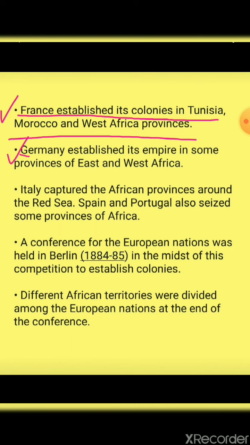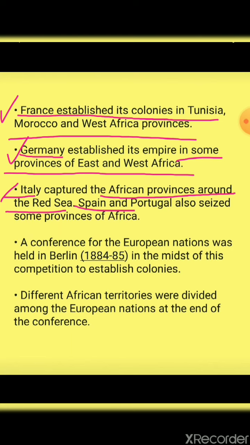Now we'll move on. We have seen England, we have seen France, now comes the third, that is Germany. Germany established its empire in some province of East and West Africa. Some province of East and West Africa was conquered by whom? That is by Germany. Now England, France, Germany, now comes Italy. Italy captured the African province around the Red Sea. Okay, what did Italy conquer? That is the African province near the Red Sea.